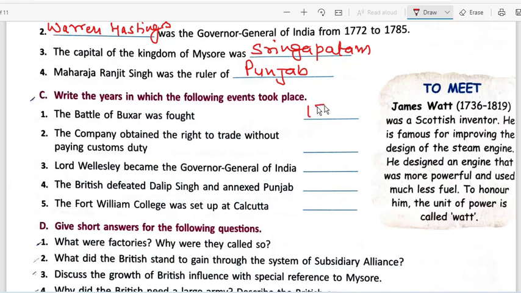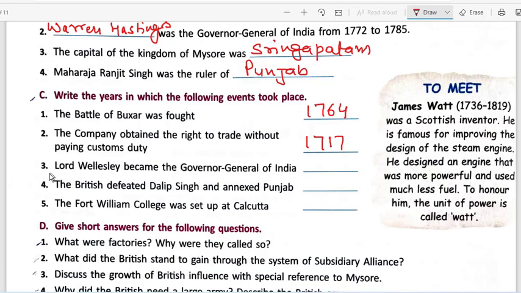You can just locate these answers in your book also, they are straightforward questions. The company obtained the right to trade without the custom duty in 1717. Okay, this was before the Battle of Plassey and Battle of Buxar, so you just have to remember this date.